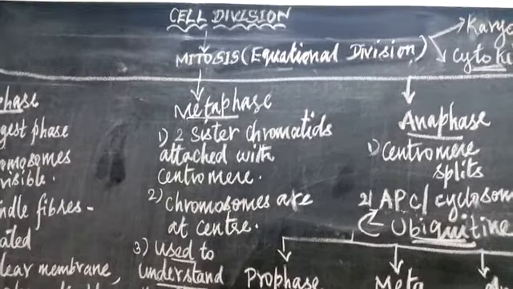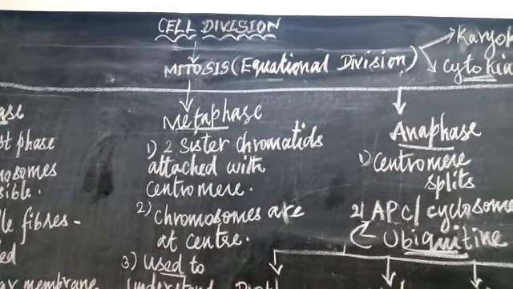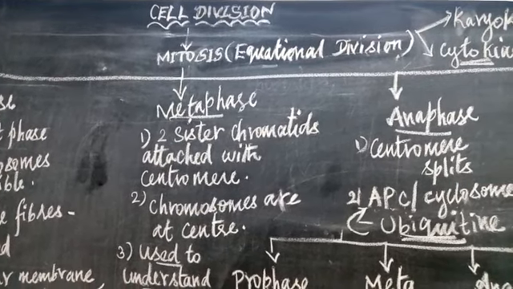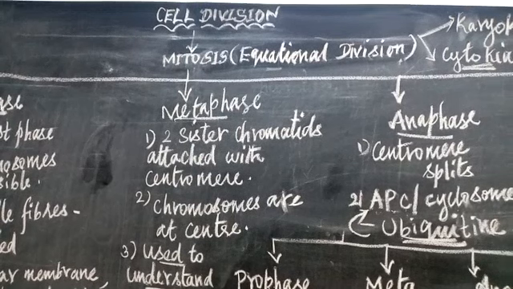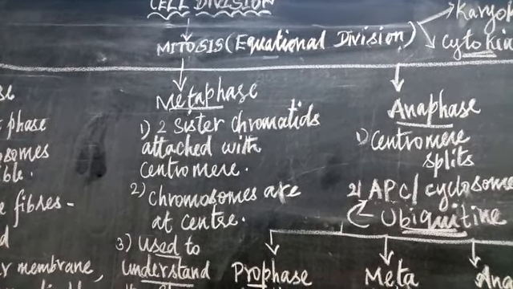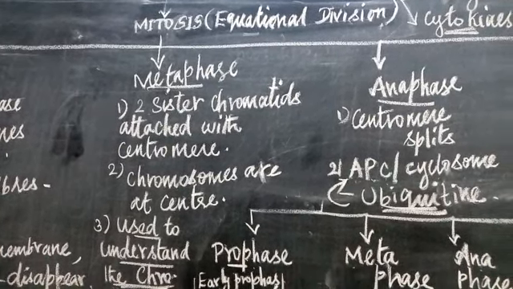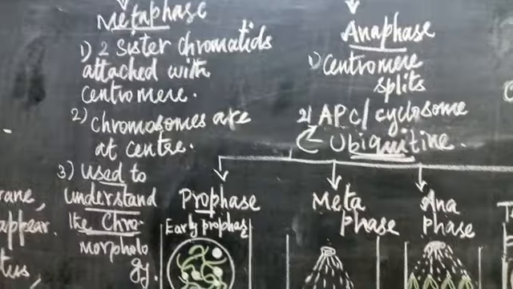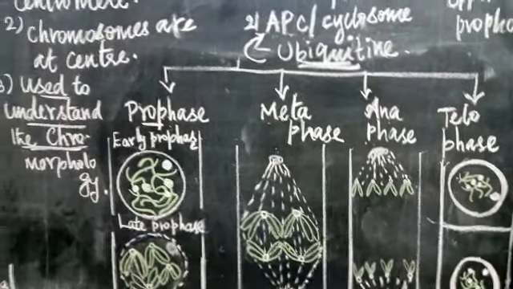Regeneration is also a kind of reproduction, where lost parts may be regenerated in some organisms, and that is also done by mitosis. And a very important thing, the chromosome number is completely maintained. The same number of chromosomes seen in the parental cell is maintained in the daughter cells also. These are the significance of mitosis.